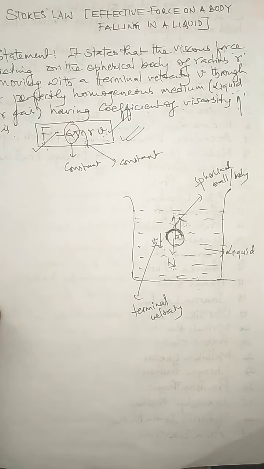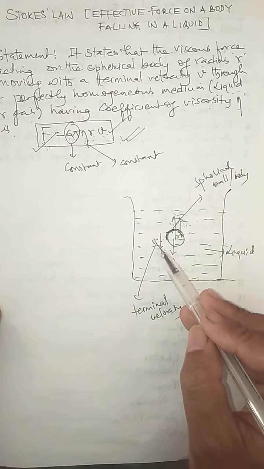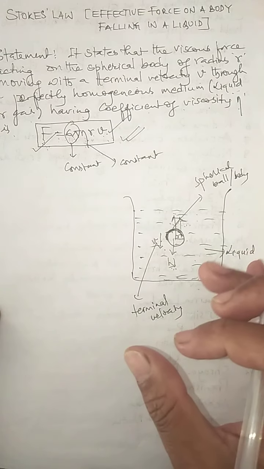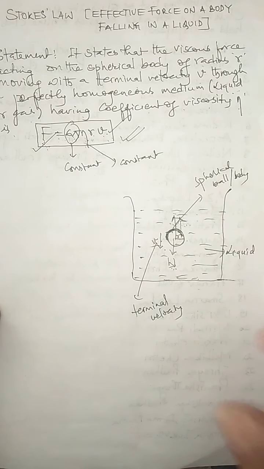In this case, we can measure a constant velocity attained by the body, and this velocity is also called terminal velocity. That's why one thing you have to keep in mind is that viscous force limits the speed of a body falling in a liquid.